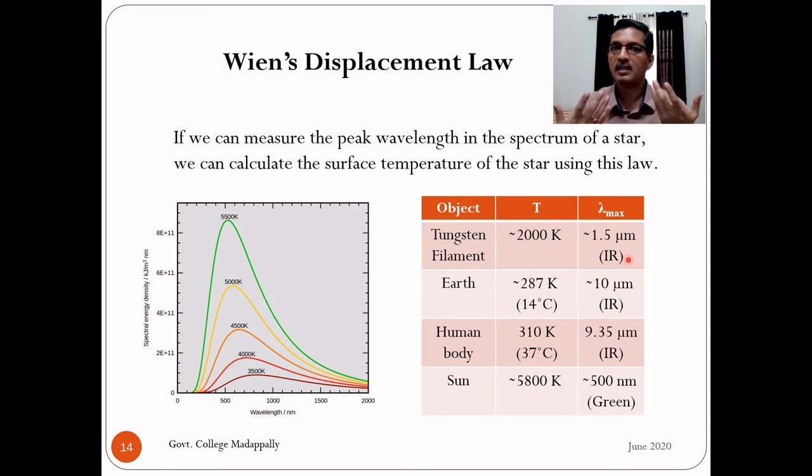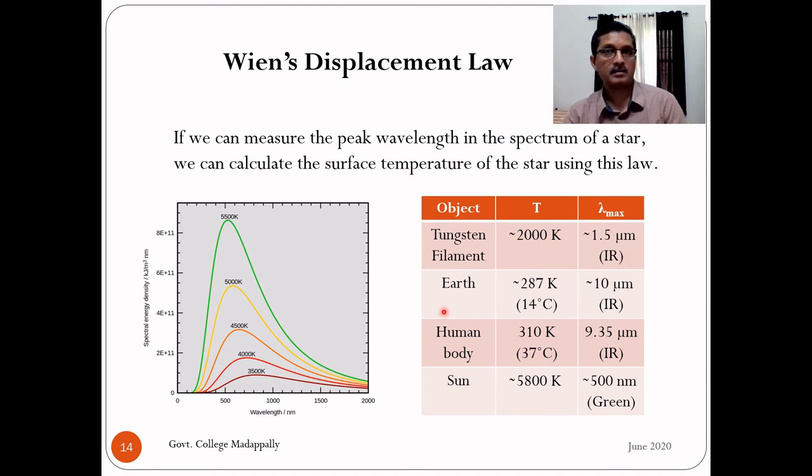Light will be there, but heat also will be there. So that is why tungsten filaments are not good, in the sense that a large part of the electrical energy will be lost as heat energy. So it is not very efficient, energetically and economically also.